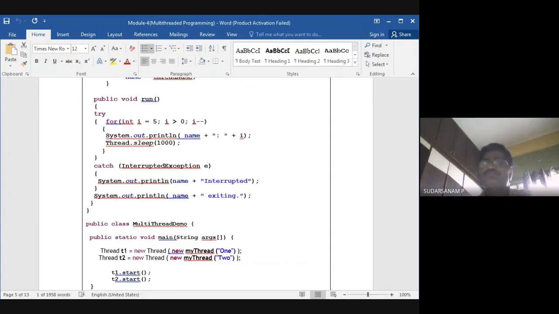Now, my dear students, what I mean to say is, write a program to print the numbers from 1 to 20. Here I have given 5, 4, 3, 2, 1. So using multi-threading programming, create a minimum of 3 threads, 1 to 100.